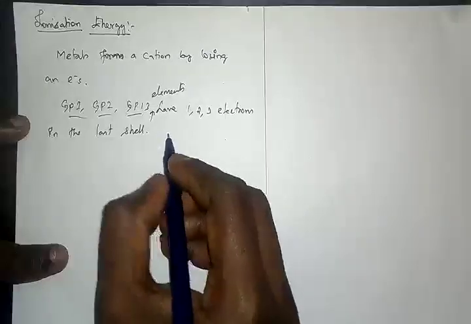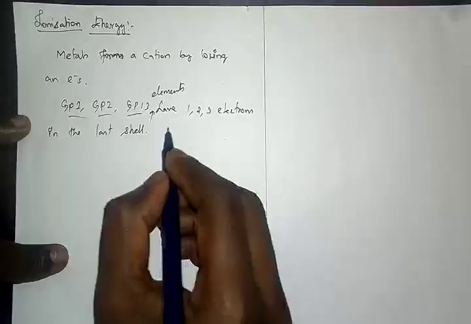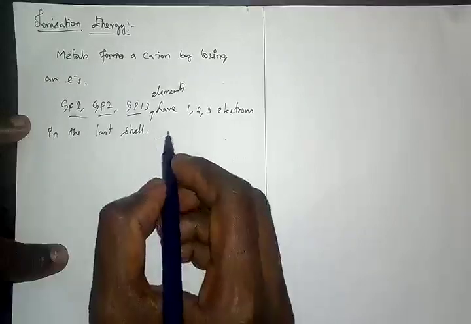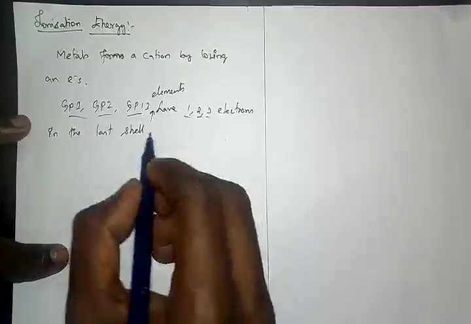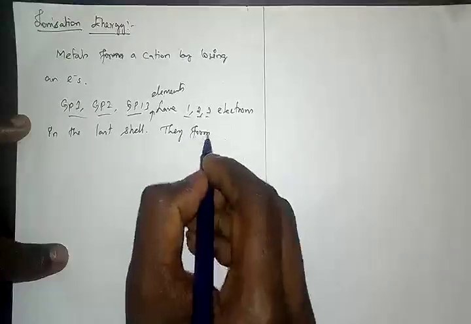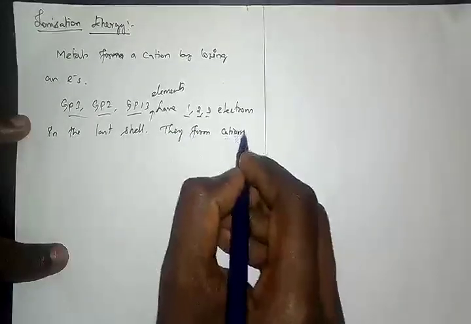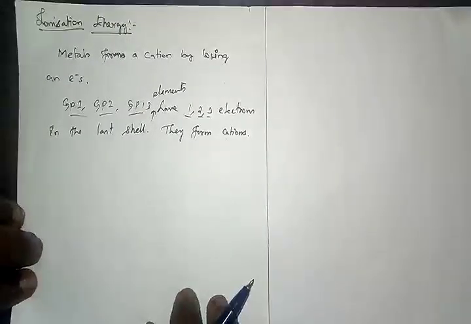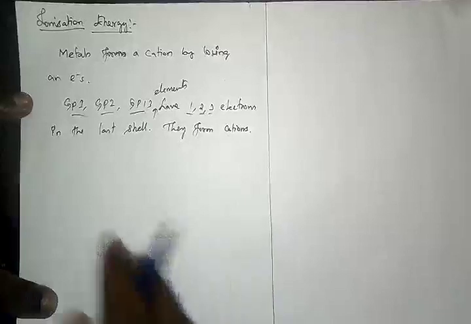So losing is easy for them instead of gaining. So they lose electrons, and then they form what? They form cations. Let us write one more idea.